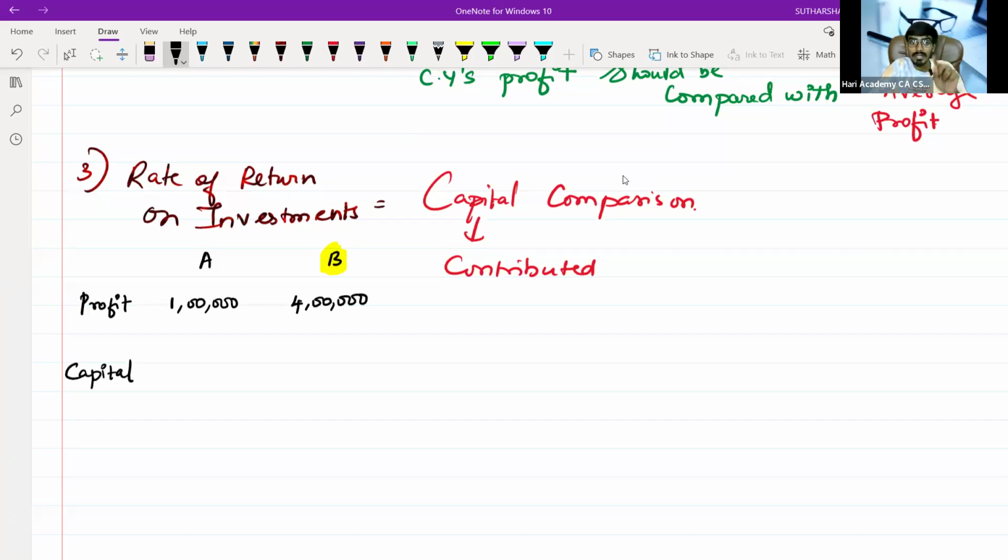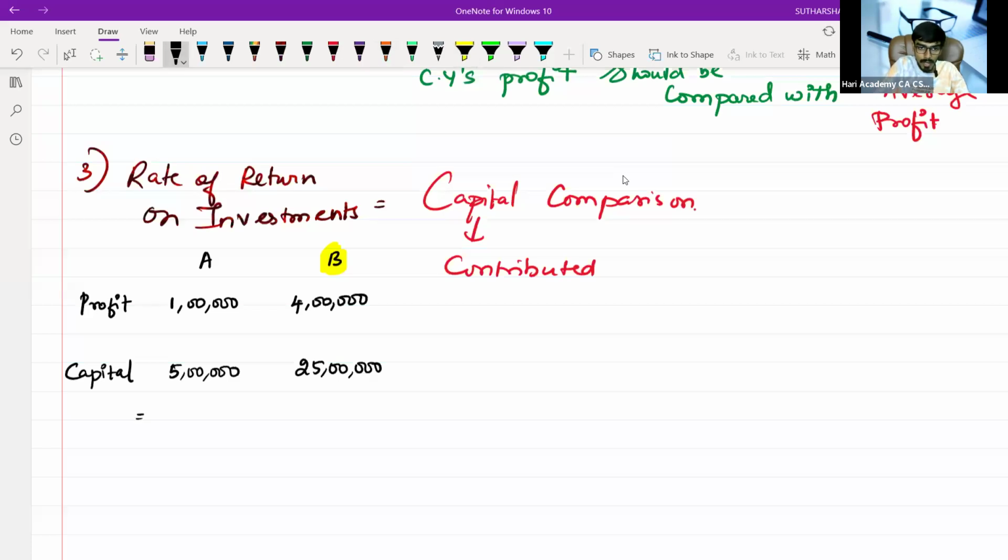Maybe A has done this on the basis of 5 lakh capital. B may have done this on the basis of 25 lakh capital. Now tell me, which is more good company?